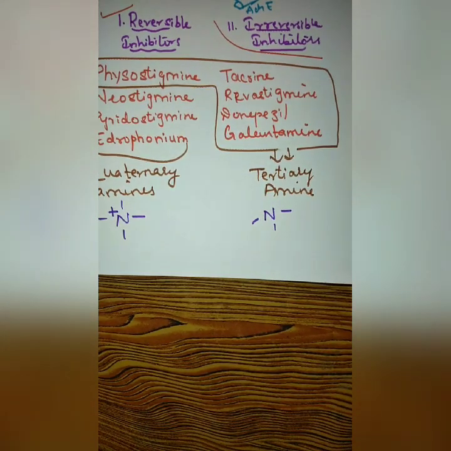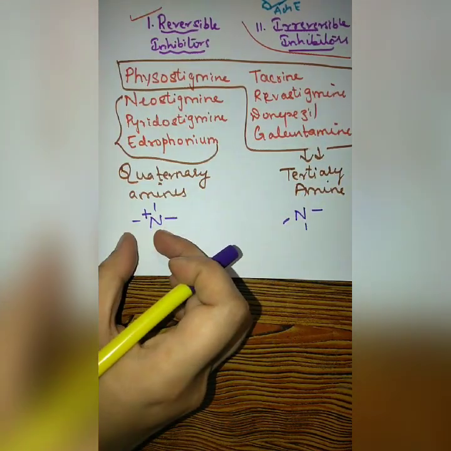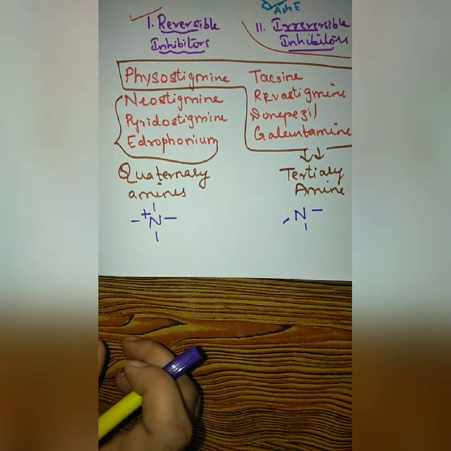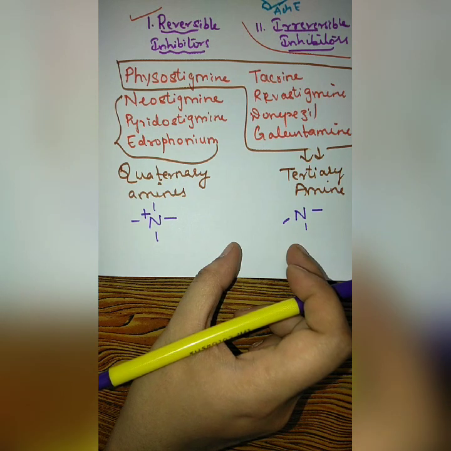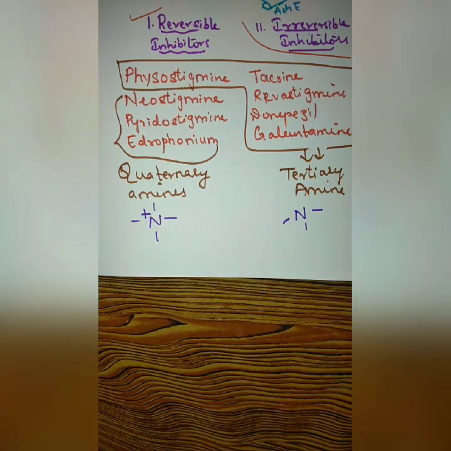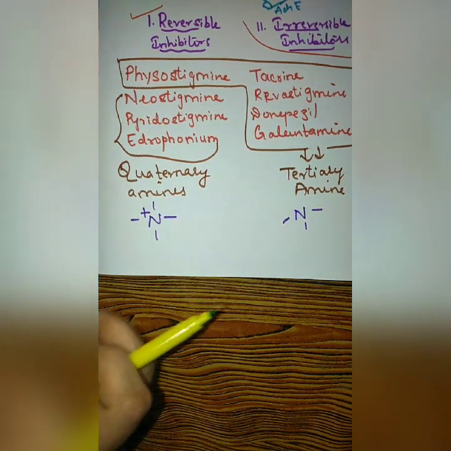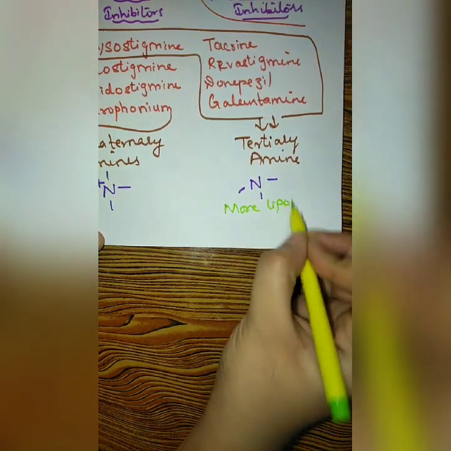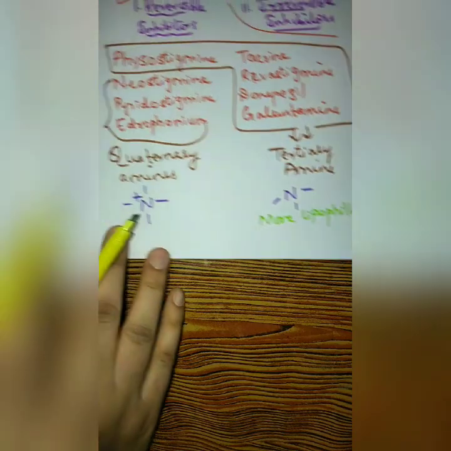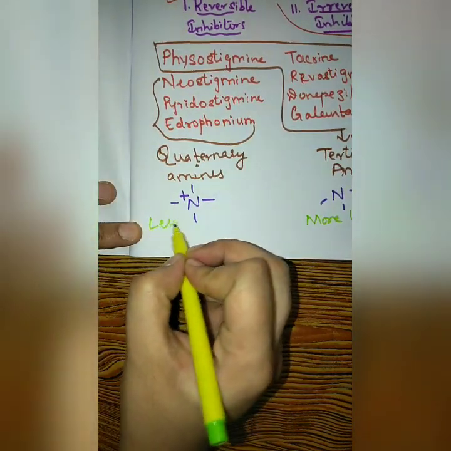This one is your tertiary amine. Now what is the importance of this being charged and this being uncharged? Recall your topic of absorption. Any drug which needs to cross the biological membrane should be highly lipophilic in nature. And what makes a drug highly lipophilic? Yes, it should be in unionized form. The unionized form of a drug is more lipophilic, and the charged one is less lipophilic. So these agents are more lipophilic, whereas quaternary amines are less lipophilic.